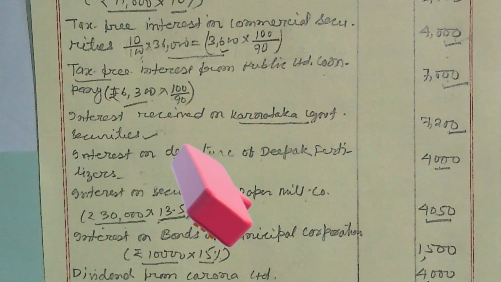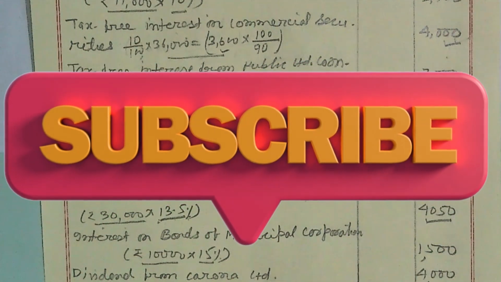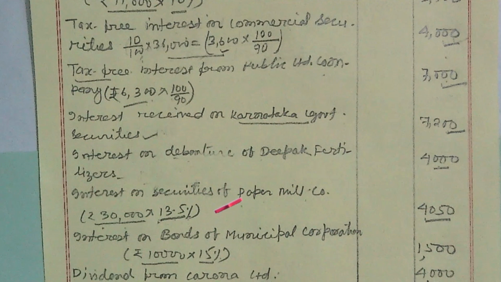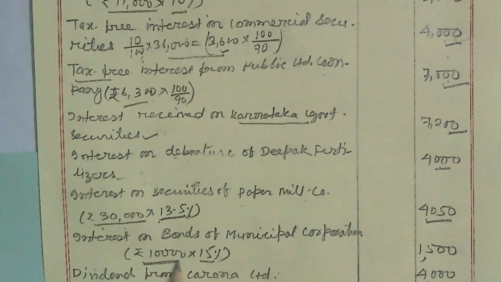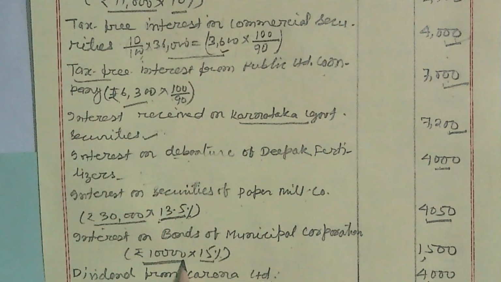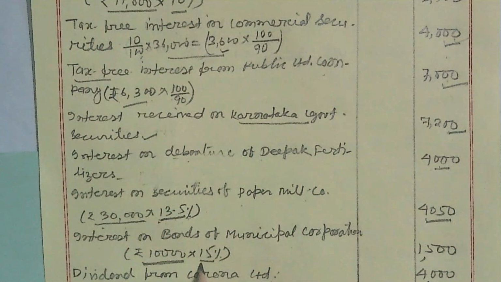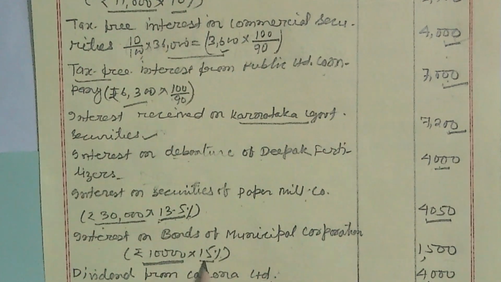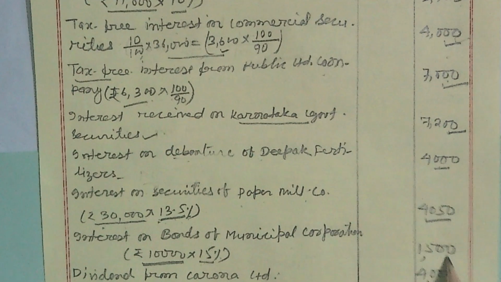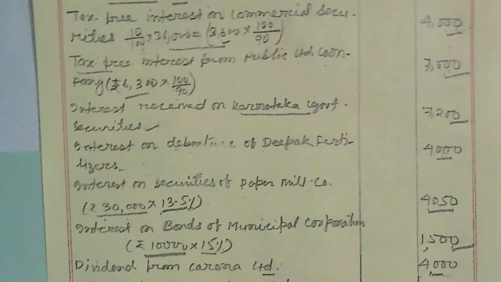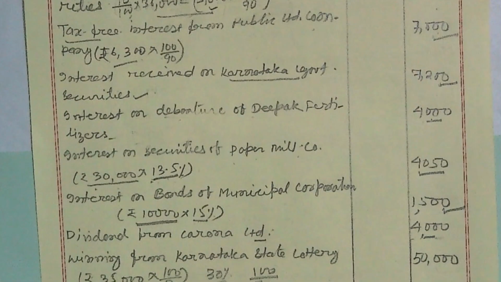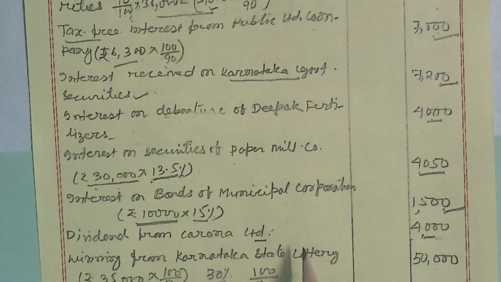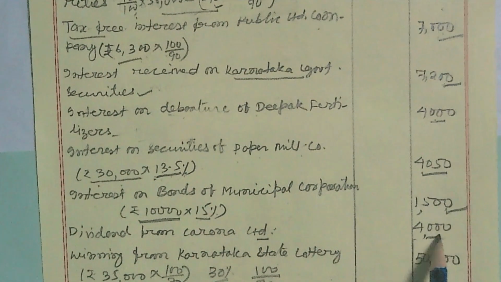Next, dividend from Corona Limited. This is 4,000 rupees, and before that, interest on bonds of municipal corporation. The total amount invested in municipal corporation is 10,000. Rate of interest is given 15%. So 10,000 into 15%, it is 1,500. It is the gross amount. And dividend from Corona Limited, we will assume that this is a before TDS amount, so no tax is deducted.